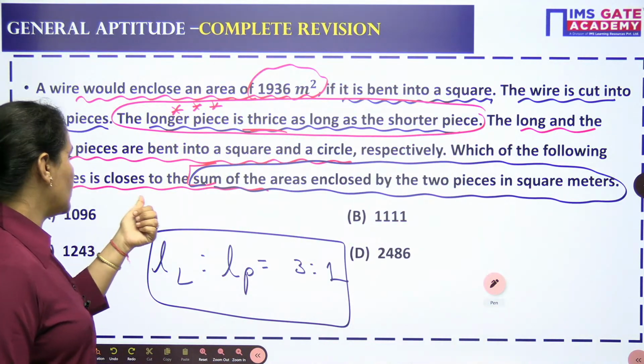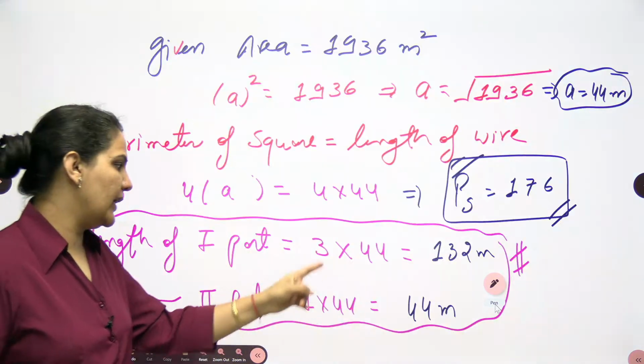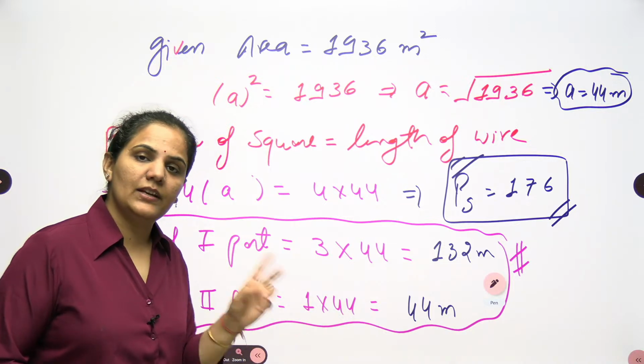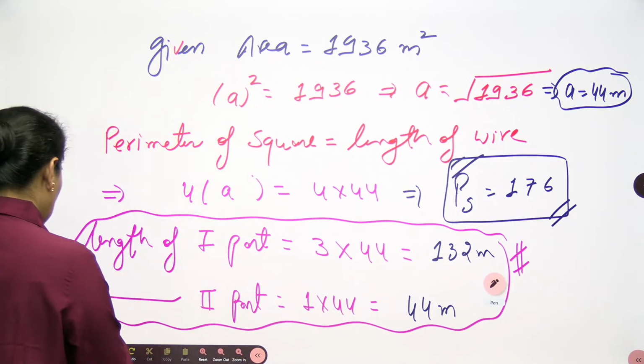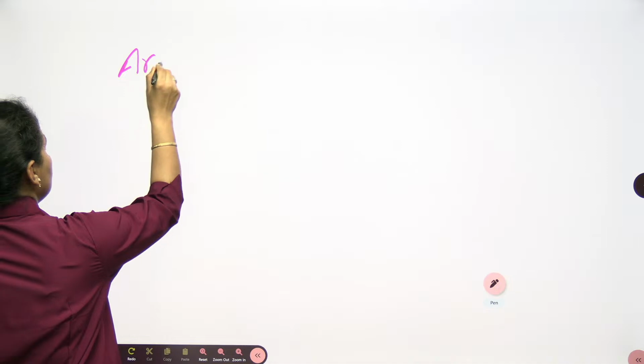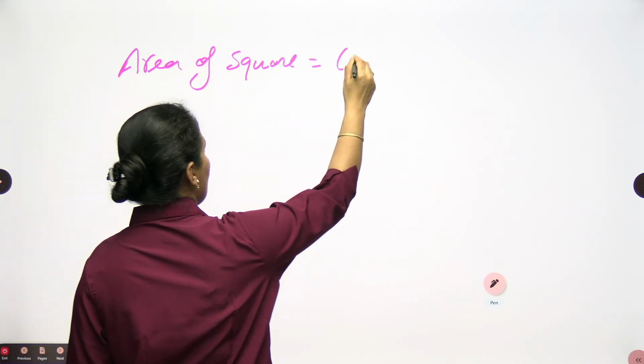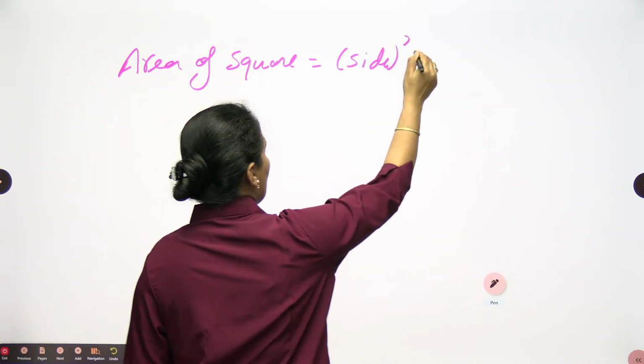Now what are you saying? Which of the following is closest to the sum of the areas? So we need to find the area of the square from the first part, and the area of the circle from the second part. So let's start with the area of the square. For that we need the side.